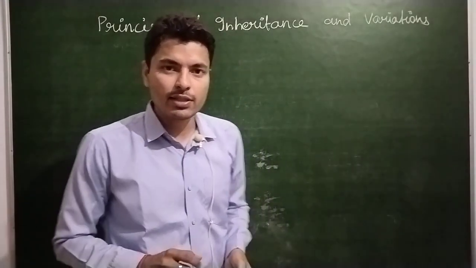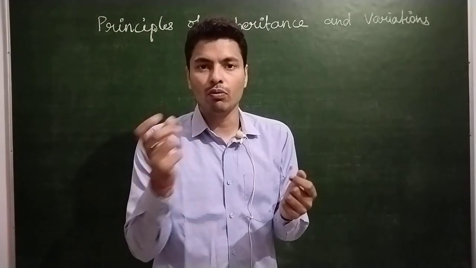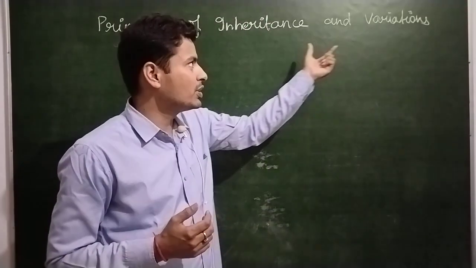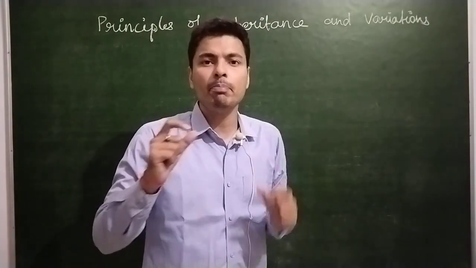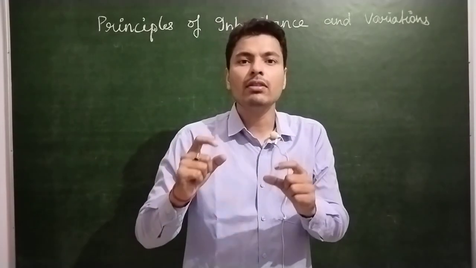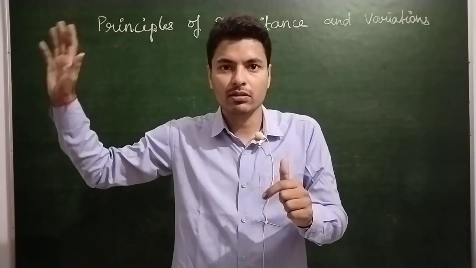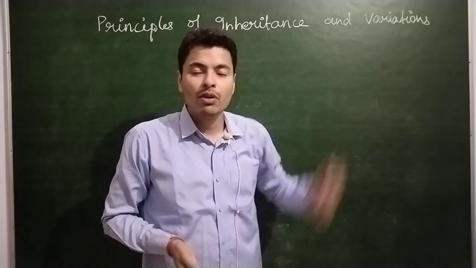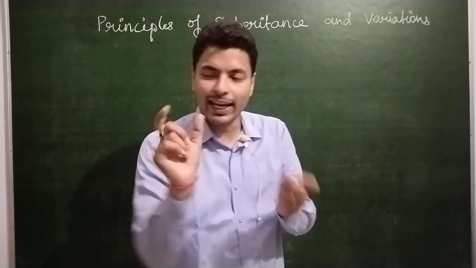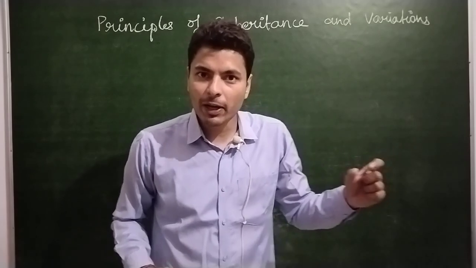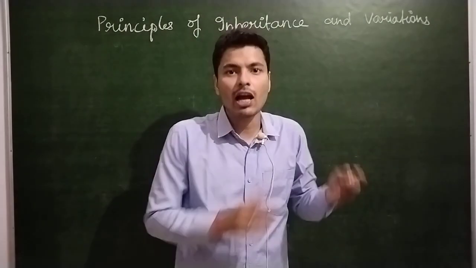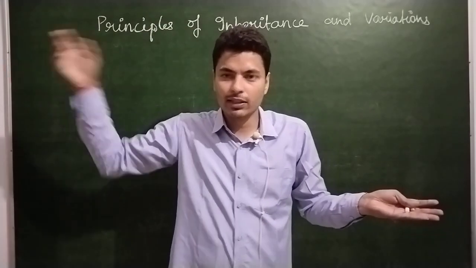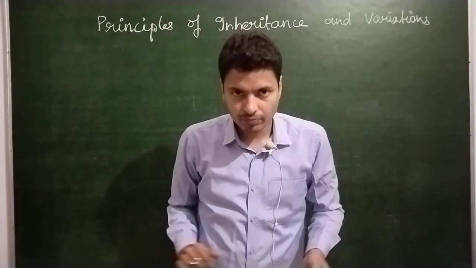Now moving to the next topic, that is variation. What is variation? This is the basic word which we use in our day-to-day life. Here in biology, variation means the degree by which the offspring differ from the parent. Let me repeat it once again. What is the meaning of variation? Variation is the degree or the extent by which an offspring differs from their parent, that is, how much an offspring or a child differs from their parent. That is the variation.